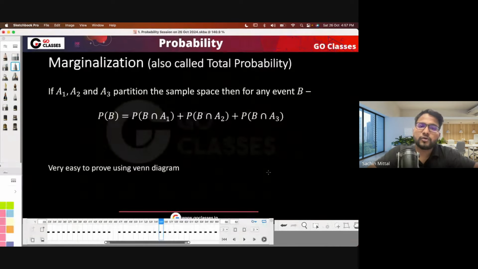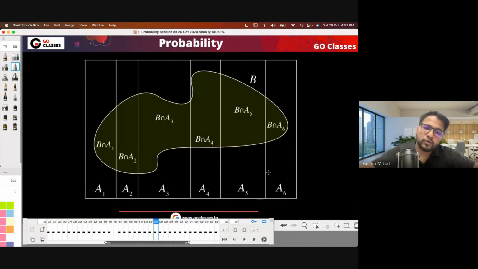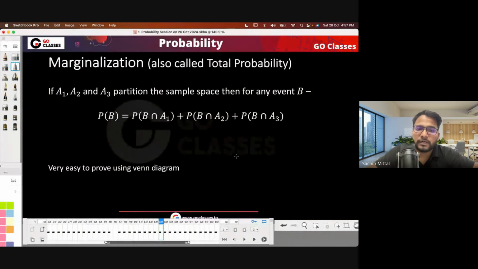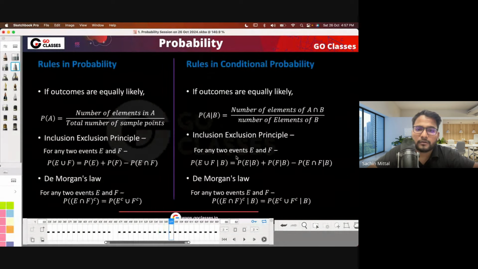So this division is always there. Then you can say probability of B intersection A1, B intersection A2, and you can sum all of these.